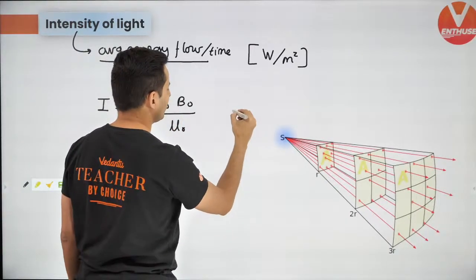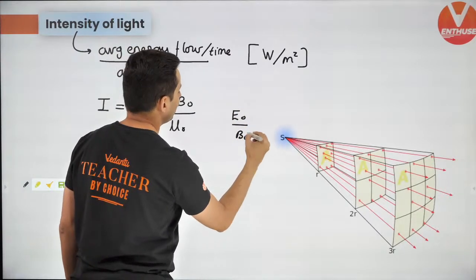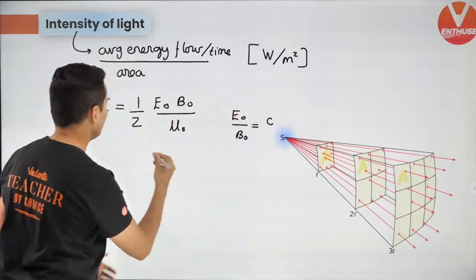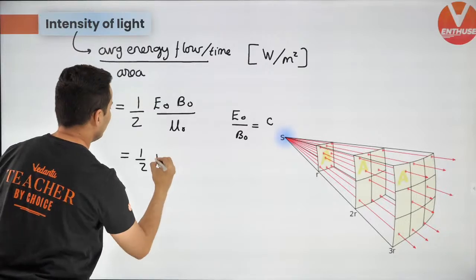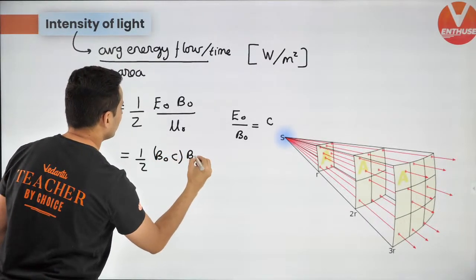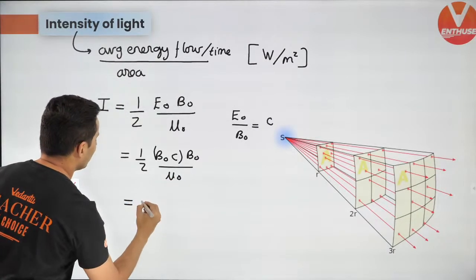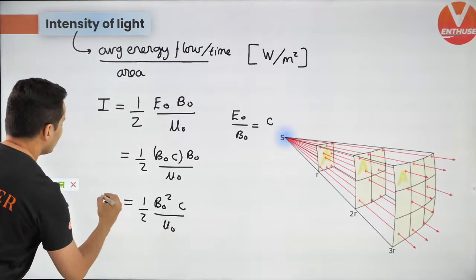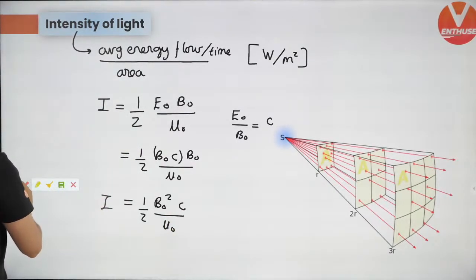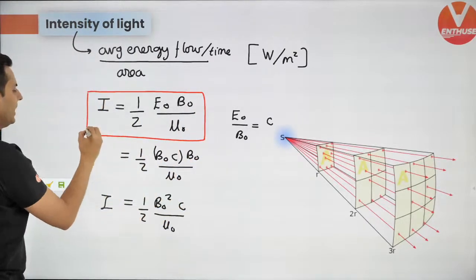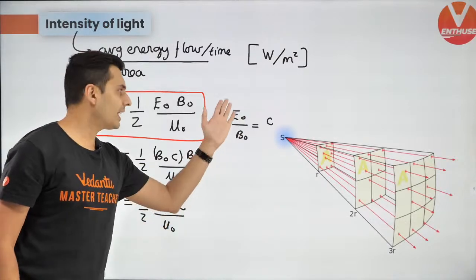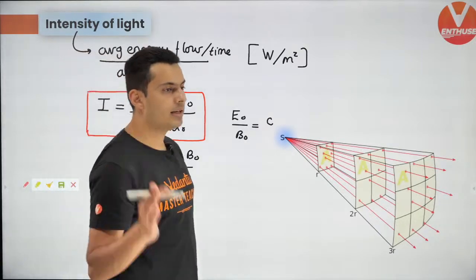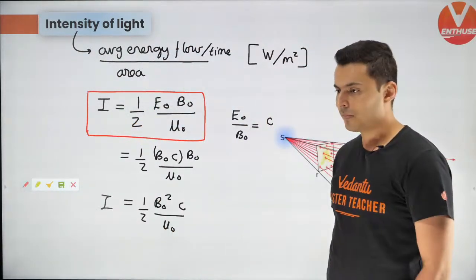But also remember, I have just told you E naught by B naught is equal to C. So if you want, you can write only in terms of E or B. So what you can do is write it as half B naught into C into B naught by mu naught, and then this will become half B naught square C by mu naught. This is also another way. So it's up to you how you want to write it down, but I prefer writing it this way and then arranging it depending on whether electric field is given or magnetic field is given. It's up to you. These substitutions can be done. Half E naught B naught by mu naught. Keep this in mind.